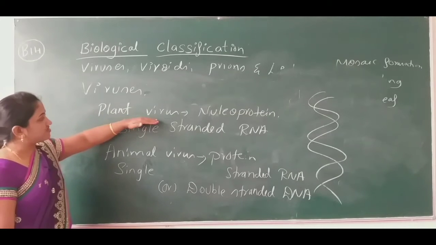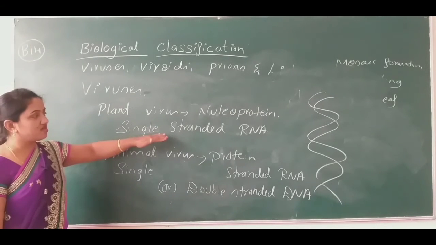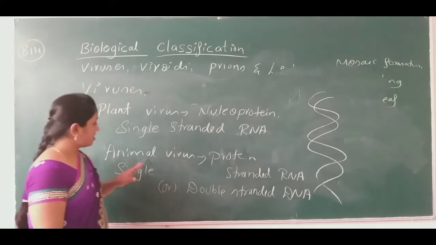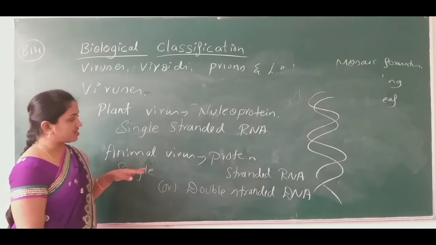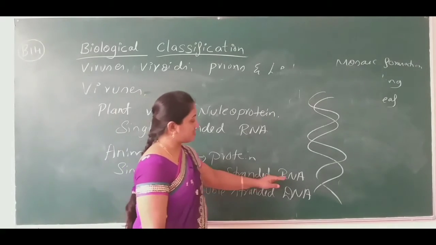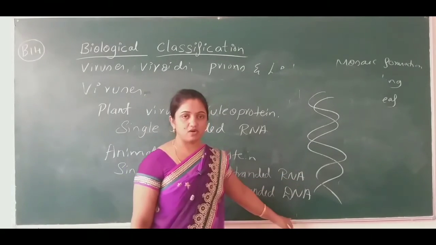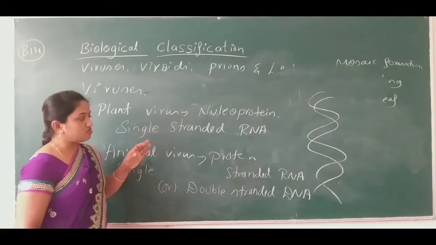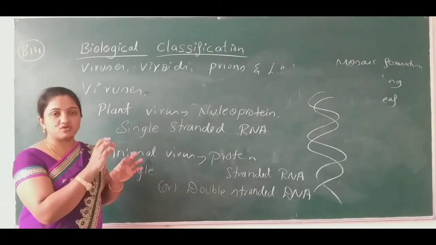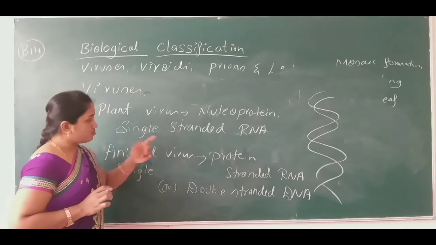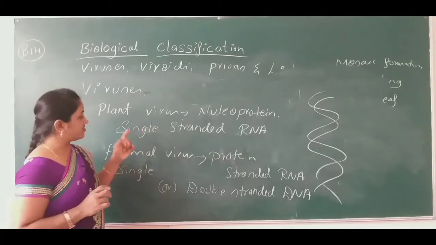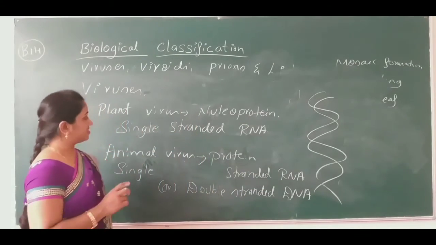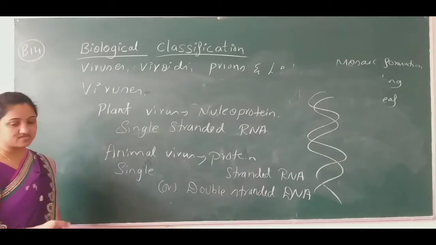So the plant viruses have the nucleic acid as RNA, and animal viruses have nucleic acid either in the form of RNA or DNA. It is not compulsory that both nucleic acids should be there in the virus. Either the RNA or the DNA will be present in the animal virus.